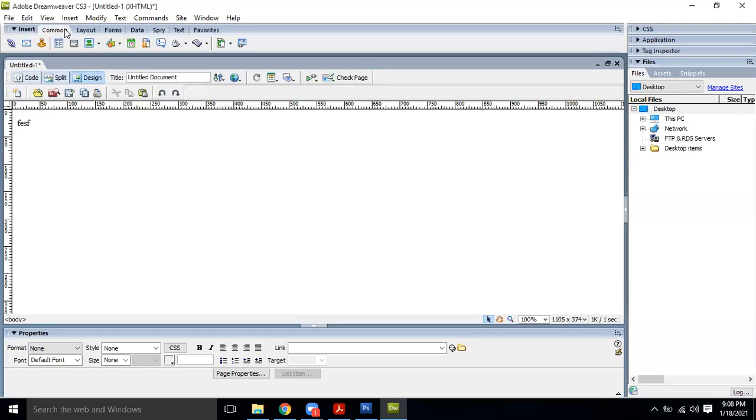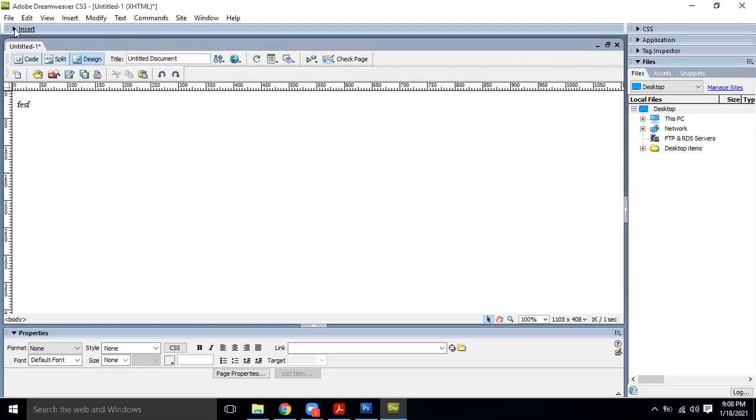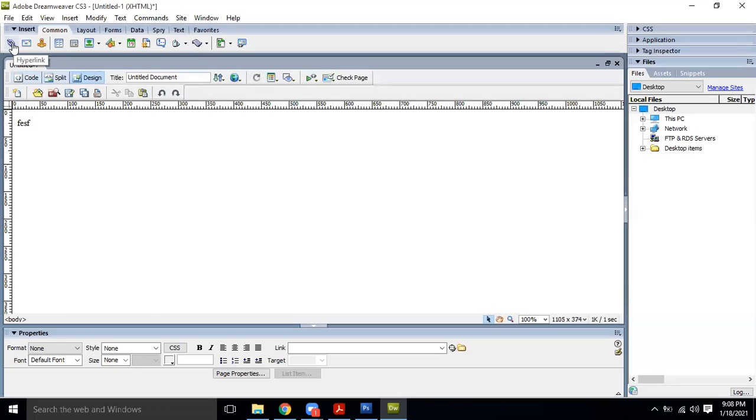If you go there, over here you can see that it is the insert bar right now. So when you bring your mouse cursor over a button, it is called a tooltip. Can you see this? This yellow color description is basically called the tooltip. What is the purpose of the tool that you are going to use?